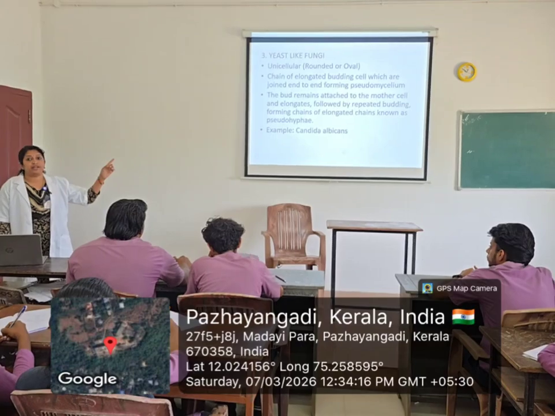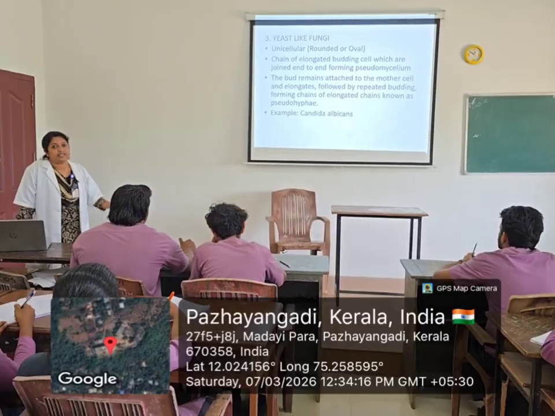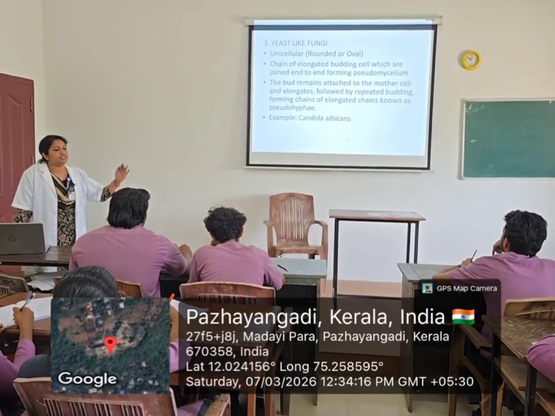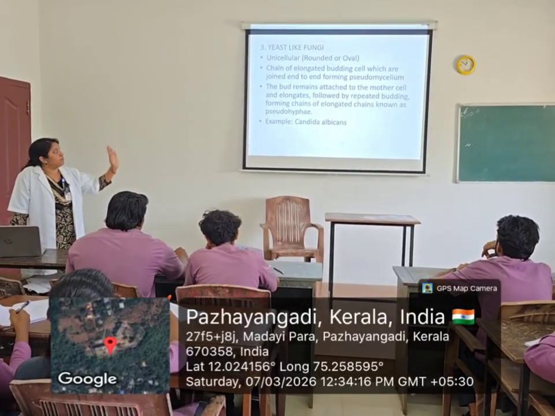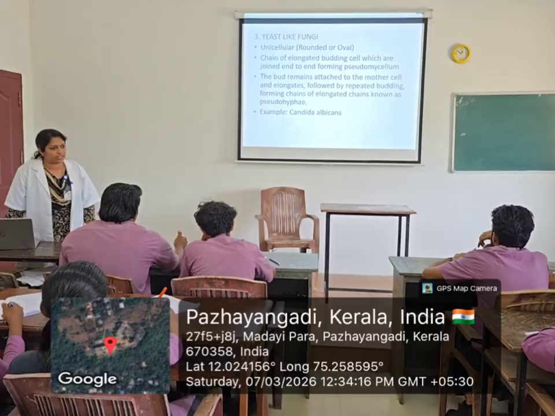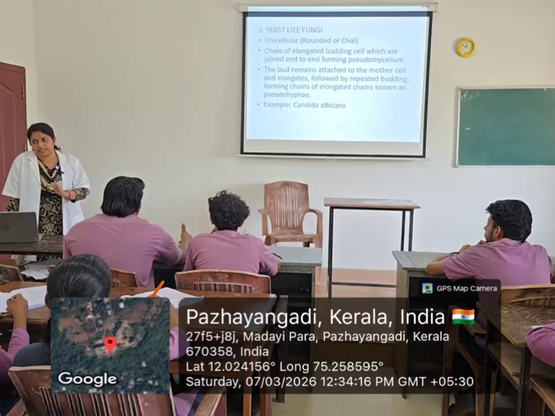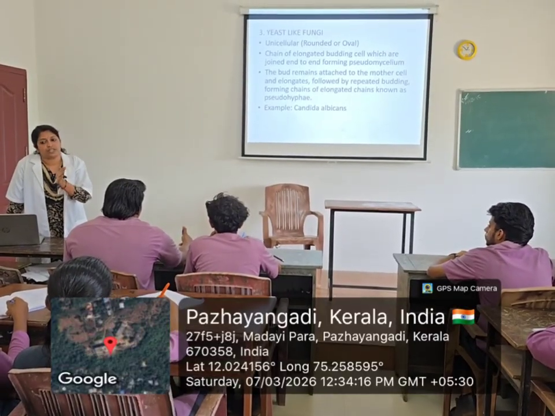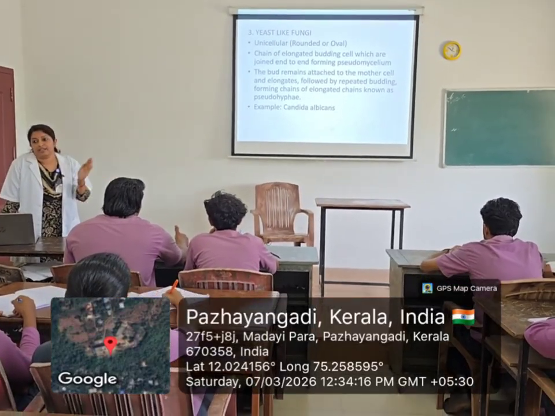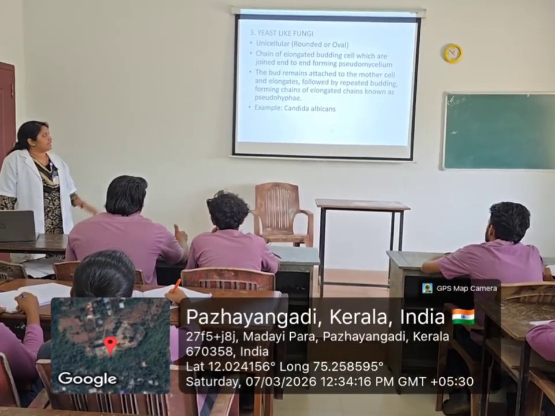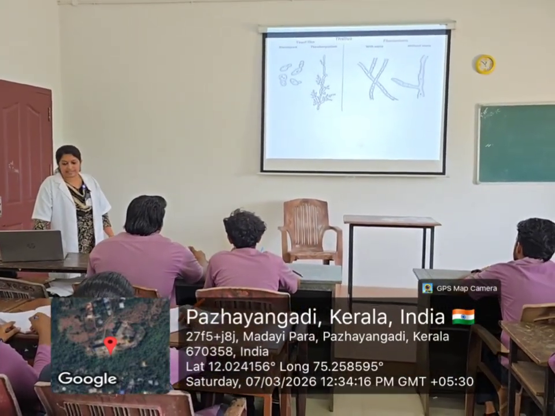Okay, and the third one is yeast-like fungi. Again you can see an oval or round shape, and they are unicellular in nature. Similar to yeast, here also you can see the budding process for reproduction. But there is one difference: the daughter cell does not get detached from the parent cell, so the structure will be like a chain. That is the main difference between yeast and yeast-like fungi. An example of yeast-like fungi is Candida albicans. So this is the structure of yeast-like fungi.